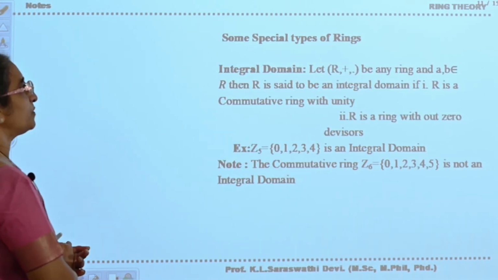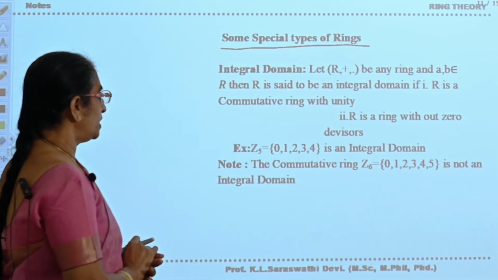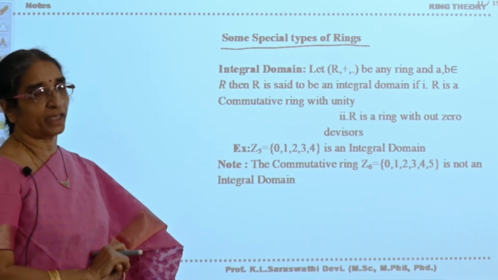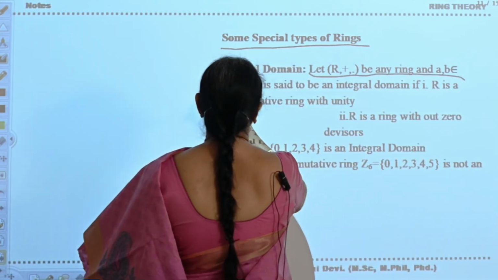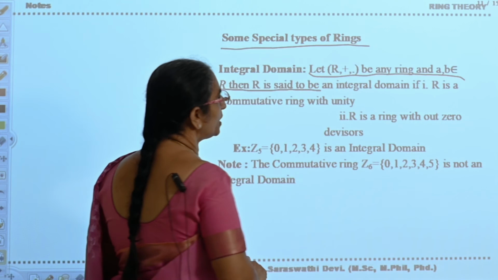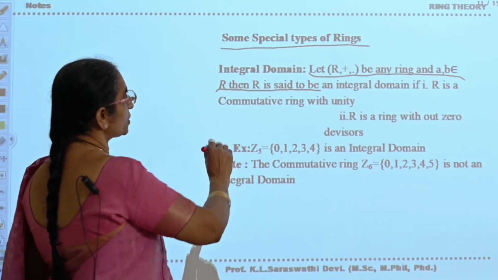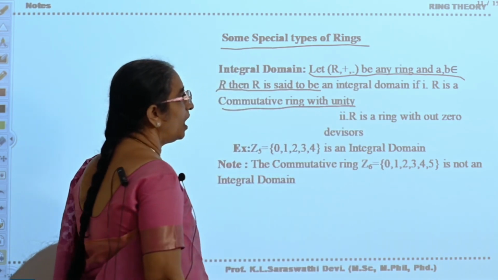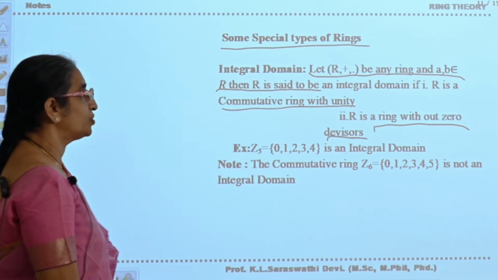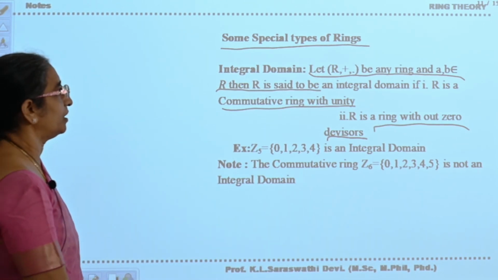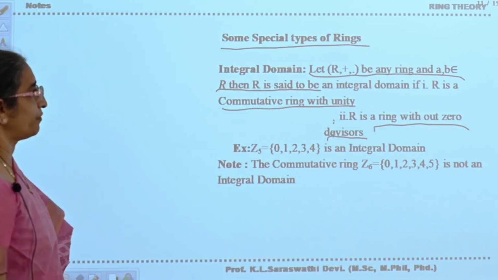Next, some special types of rings. There are two or three kinds of rings. They are called integral domain, field and skew field. Now see here, let (R, +, ·) be any ring and A, B belong to R, then R is said to be an integral domain if the first condition is that R is a commutative ring with unity, and the second condition is that R is a ring without 0 divisors.